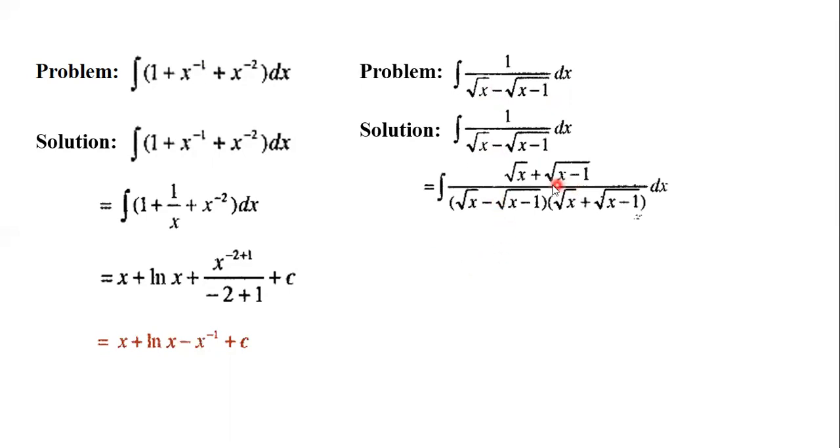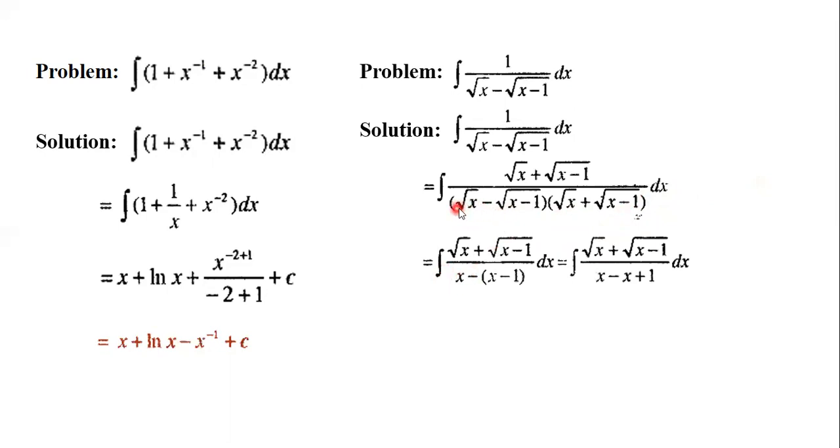So here is x, square root of x plus square root of x minus 1, divided by square root of x minus square root of x minus 1, into square root of x plus square root of x minus 1, dx. So here one formula arises, that is a minus b into a plus b, so we can write a square minus b square.